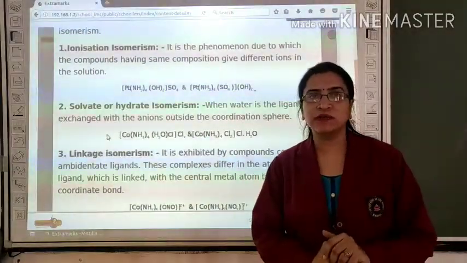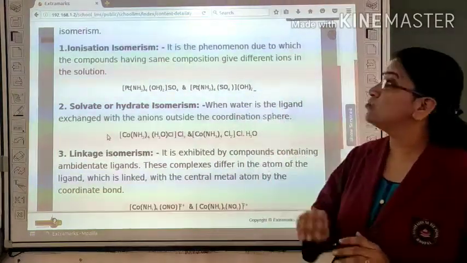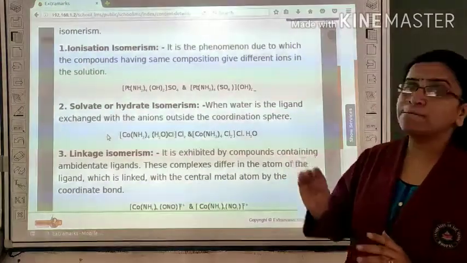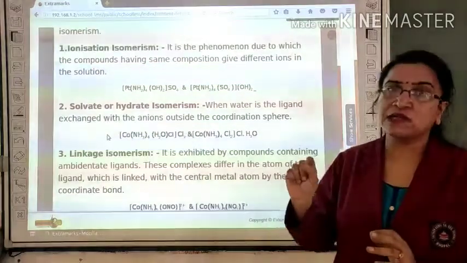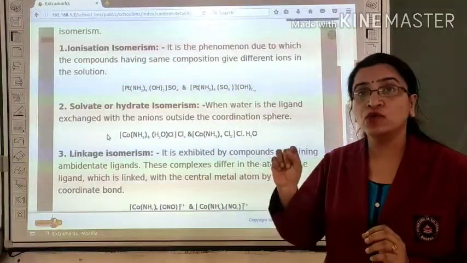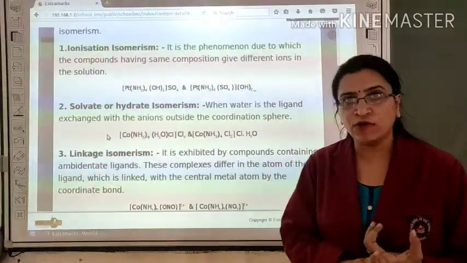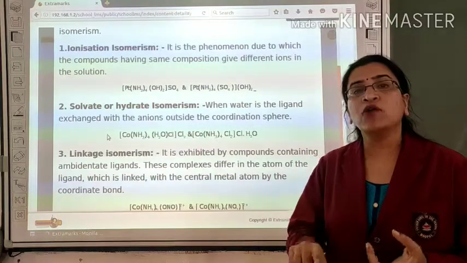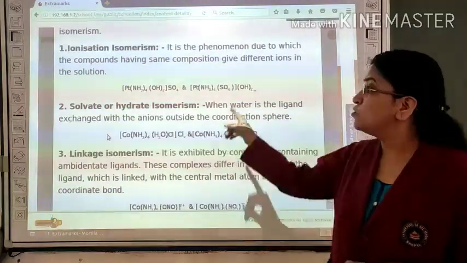Ionization isomerism is a subpart of structural isomerism. It is the phenomenon in which compounds having the same molecular formula differ in their structural formula due to different ions in the solution. Means their molecular formulas are the same but their structural formulas differ because they give different ions in solution. So look at the example.